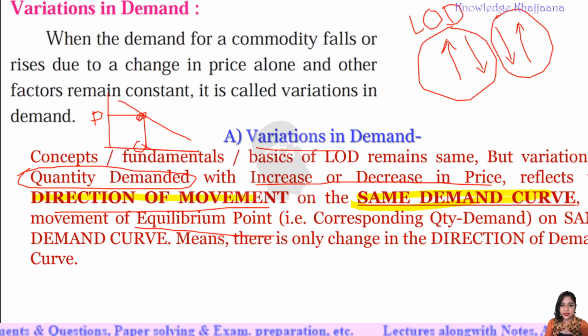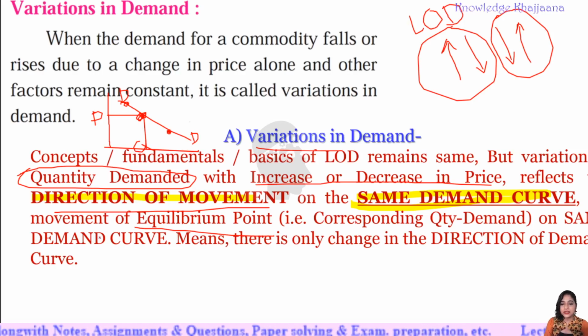Okay, this is an equilibrium point. This equilibrium point either moves upward or moves downward along the same demand curve. See, this is that demand curve which you have learnt in the law of demand. This demand curve remains the same because there is only a change in price, which you have already learnt while learning the law of demand. This demand curve remains the same, but this equilibrium point moves either upward or downward with reference to an increase in price or a decrease in price.